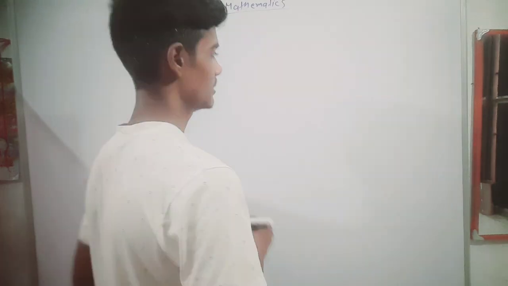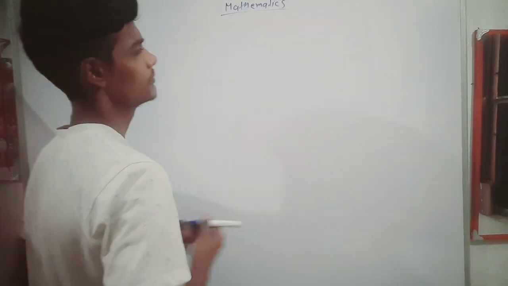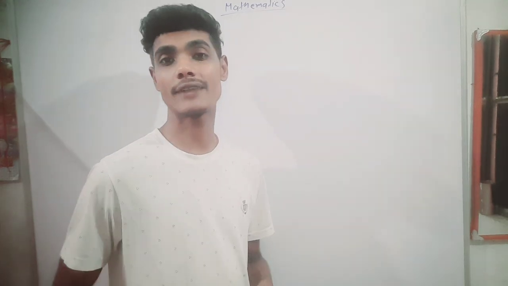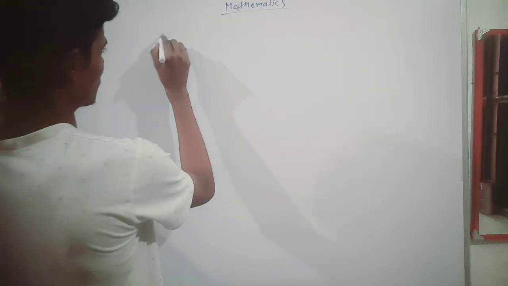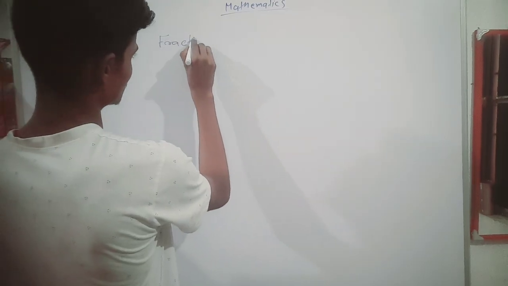Now if we go ahead, we will see a number known as a rational number. What is a rational number? It is a very important number in our mathematics. Before discussing rational numbers, we have to know about fractions. In previous classes you should already have learned about fractions. Do you know about fractions? What is a fraction?